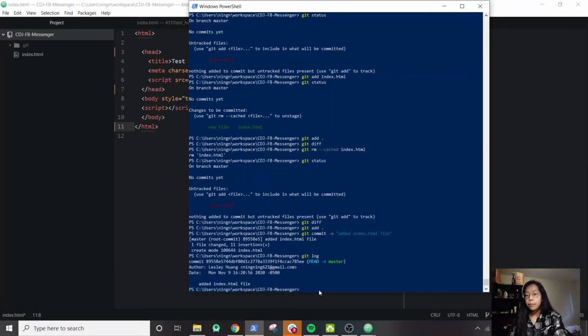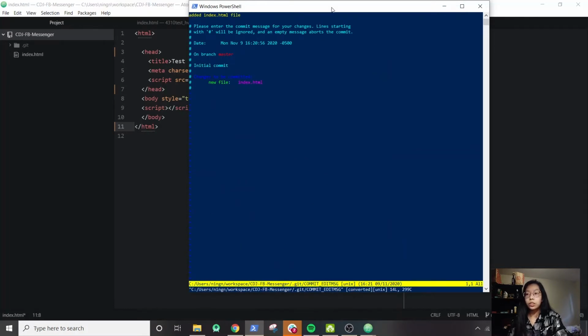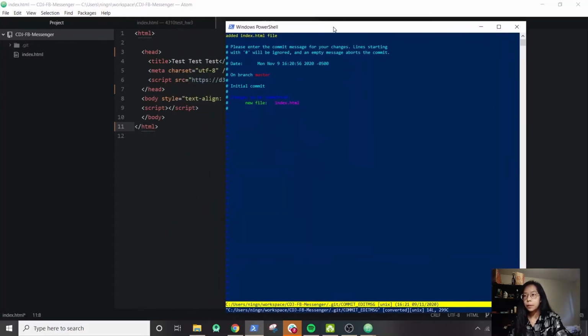You can also amend your commit message. So in the event that I don't like this commit message, I can do git commit --amend. And then it brings us back to this interactive window. This is actually Vim on Windows. I'm not quite sure what it is on Mac. It might also be Vim. So it's a little different in terms of navigating, but basically you would do Shift I, and that means insert, and now you can edit the text. So you can go up and down. In our case, maybe we want to change our message, so we can just do